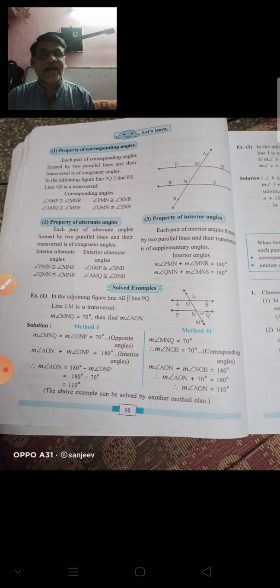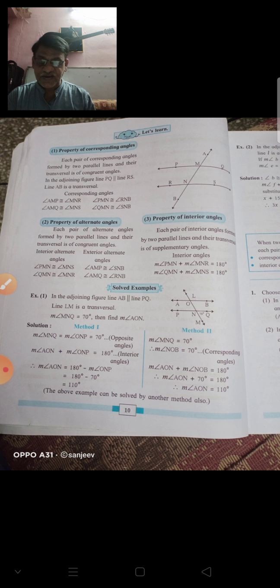And the fourth one is AAS, angle angle side. Any two angles and one side congruent to the corresponding two angles and a side, then also these two triangles are said to be congruent.